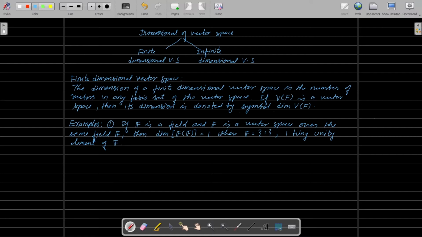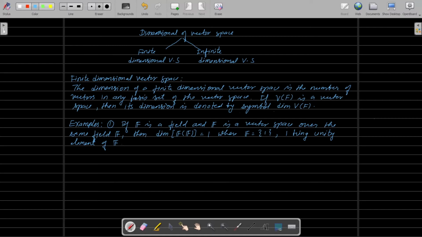See here, if f is any field and f is a vector space defined over the same field f, then the dimension of this vector space, that is the dimension of vector space f over the same field f, is always 1.